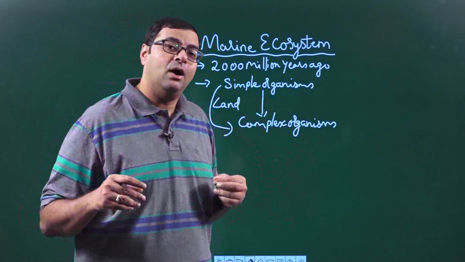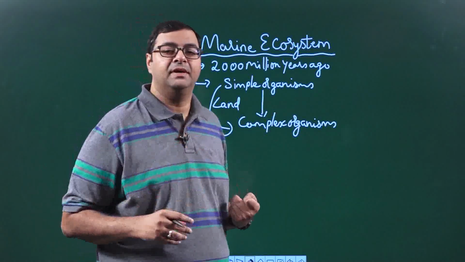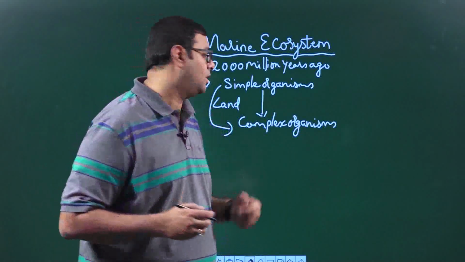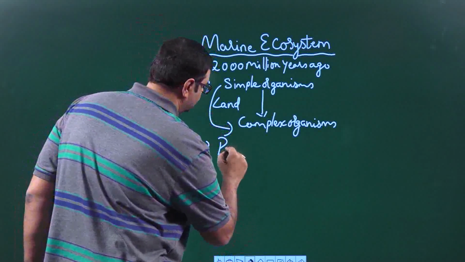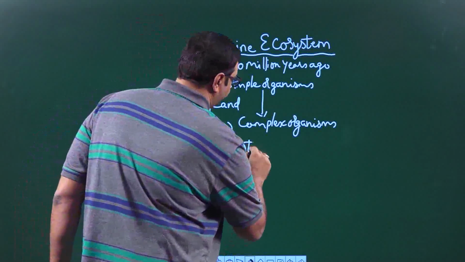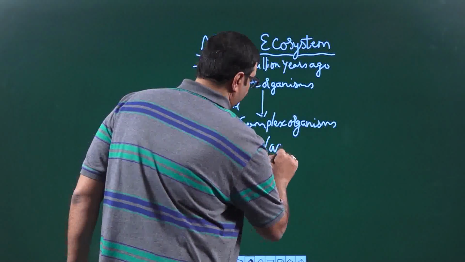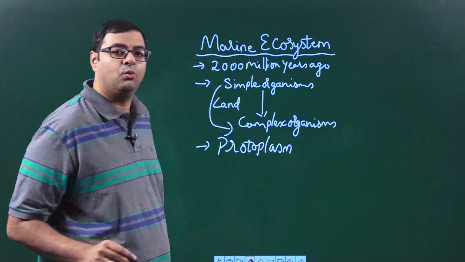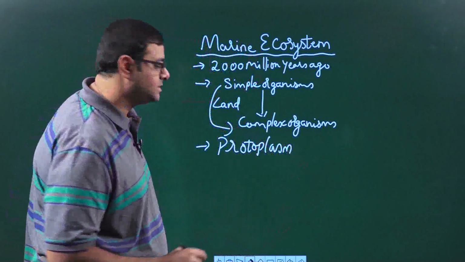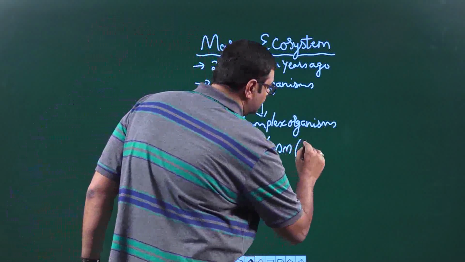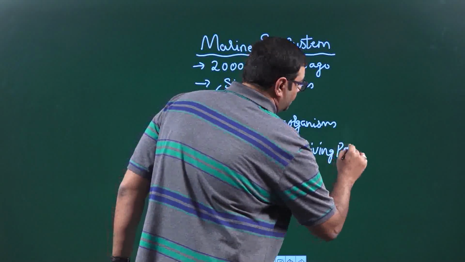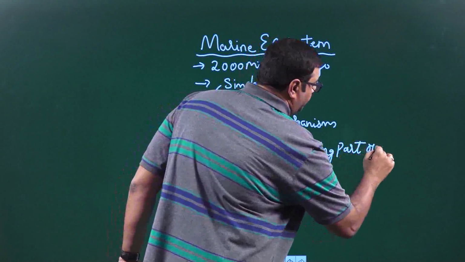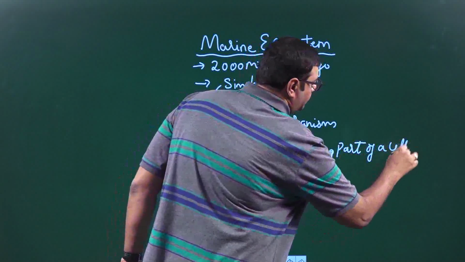Now how do we say that they have come from there? Because of the protoplasm. What is the meaning of protoplasm?